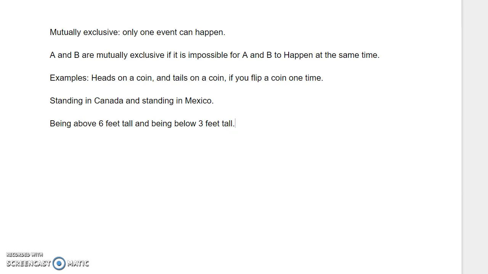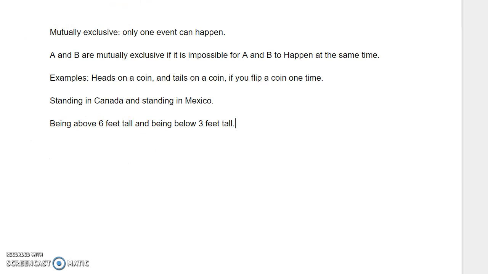Suppose you flip a coin one time. Getting heads and getting tails are mutually exclusive. You can get one or the other, but you can't get both heads and tails at the same time. If you're standing in Canada and standing in Mexico, those are mutually exclusive events. You can't stand in Canada and Mexico at the same time. Being above 6 feet tall, being below 3 feet tall, again, you can't do both of those at the same time, so they're considered mutually exclusive.